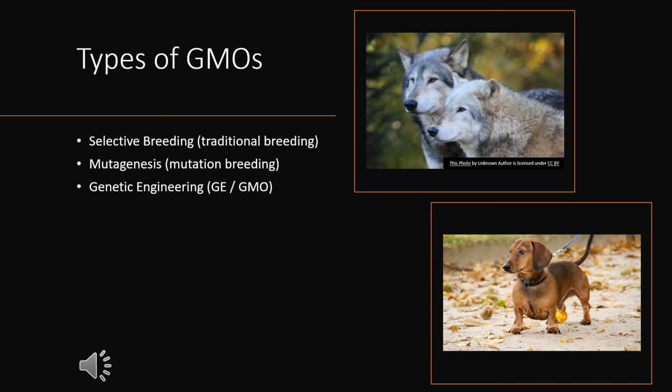And this is also used in animals. As you can see, the wolf on top has been selectively bred into the little sausage dog, which are now our pets. Moving on to mutagenesis.